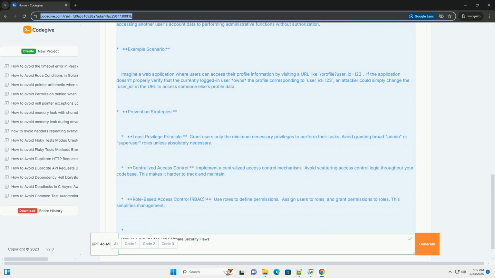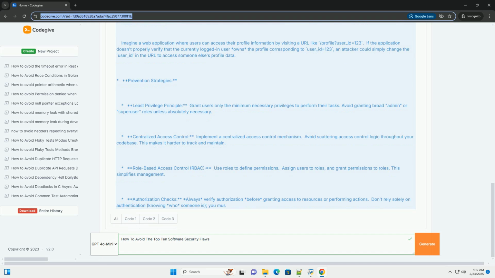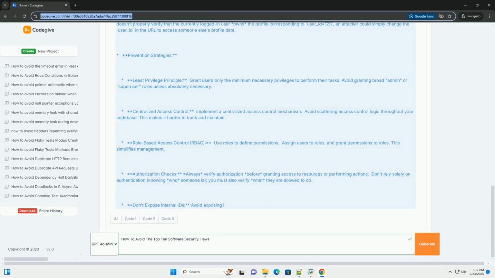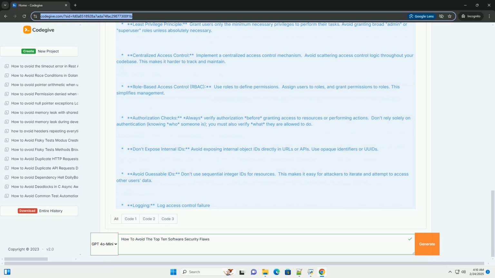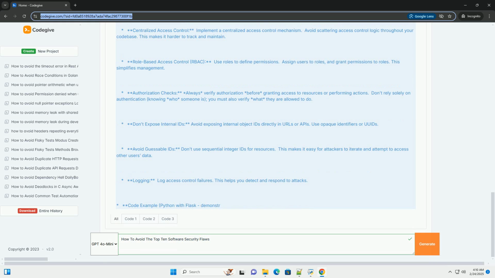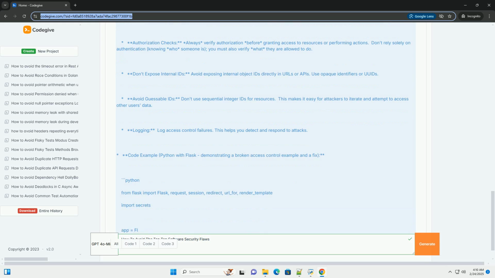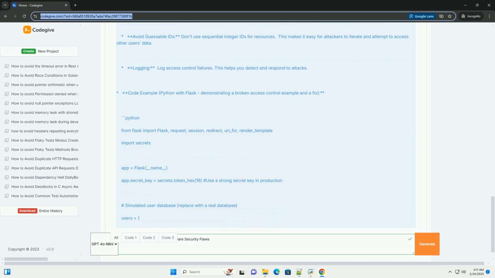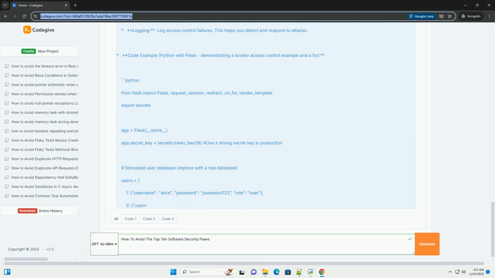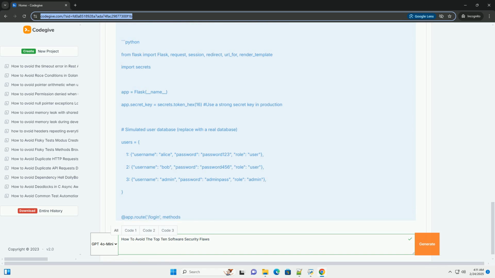1. Broken access control. 2. Cryptographic failures. 3. Injection. 4. Insecure design. 5. Security misconfiguration. 6. Vulnerable and outdated components. 7. Identification and authentication failures. 8. Software and data integrity failures. 9. Security logging and monitoring failures. 10. Server-side request forgery, SSRF. Let's break down each one with explanations and prevention strategies.